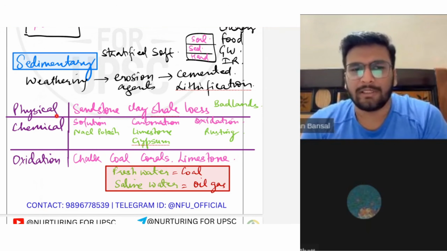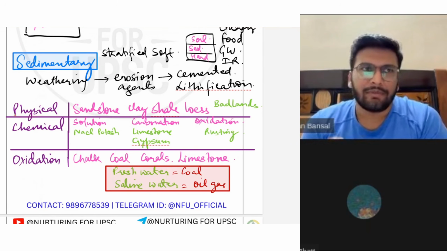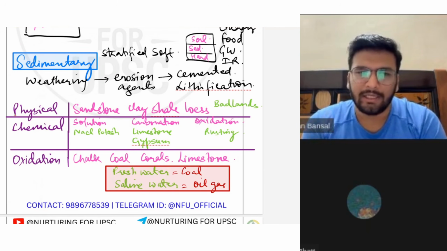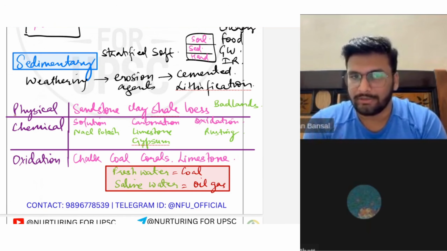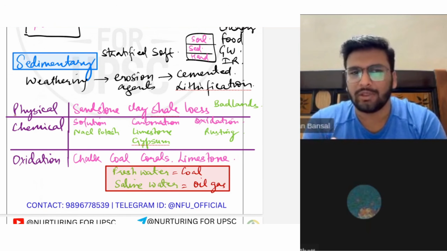When it is the physical process, for example, physical erosion agents like wind, river or glacier, no chemical changes are taking place, only physical changes, with gravitational forces or other physical forces actually weathering your rocks. Due to this, first of all, sandstone will be formed.